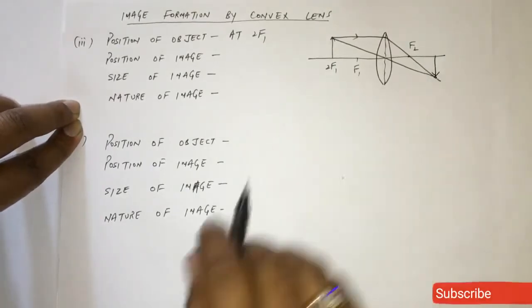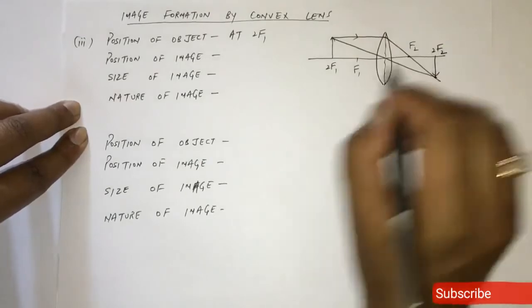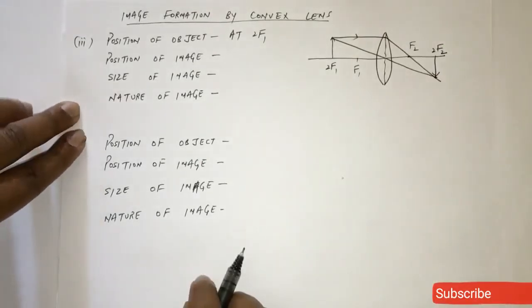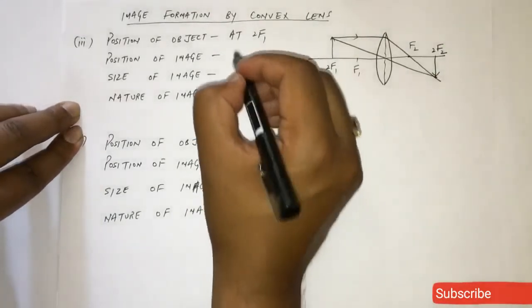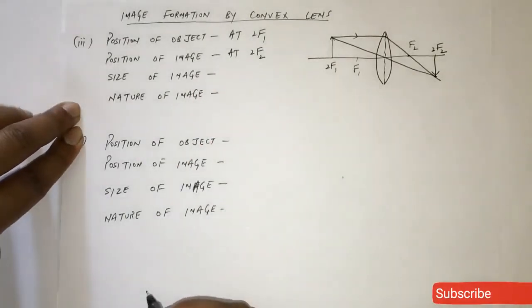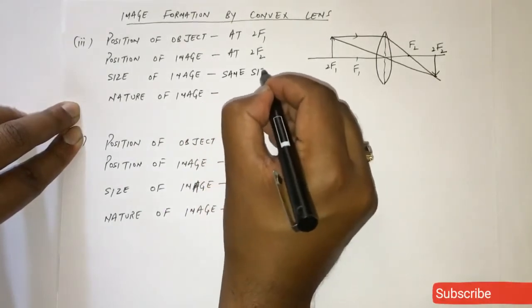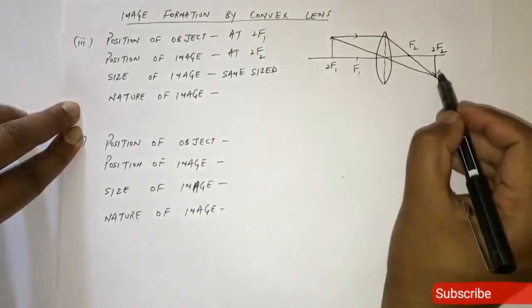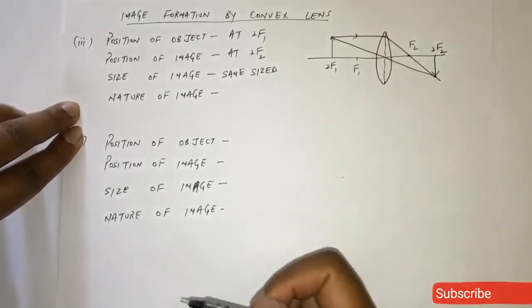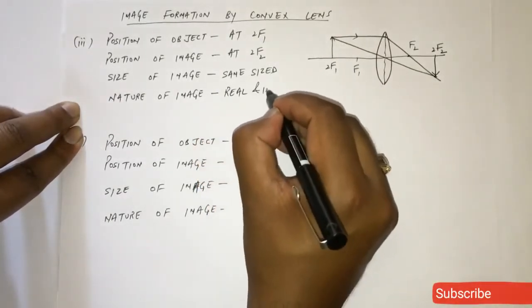Fine. In this case, the image will form at 2f only. So if the object is placed at 2f, then the image will form at 2f only. It is same sized. Same sized means its size is same as that of object, and it is real and inverted.